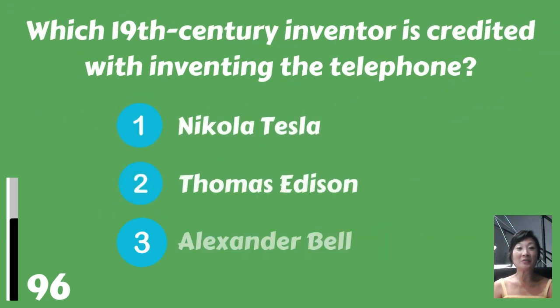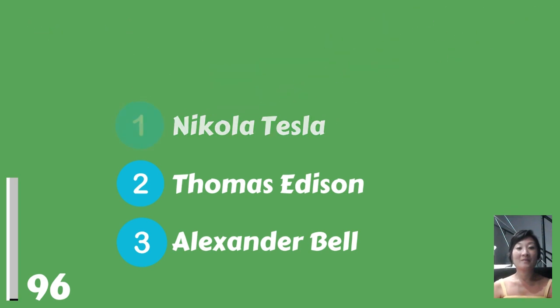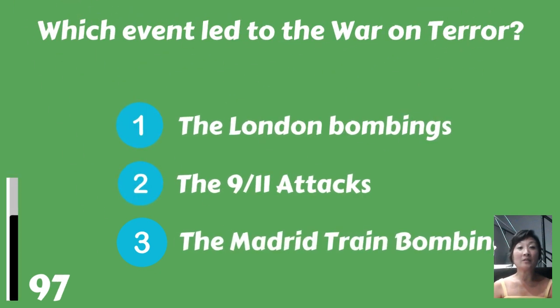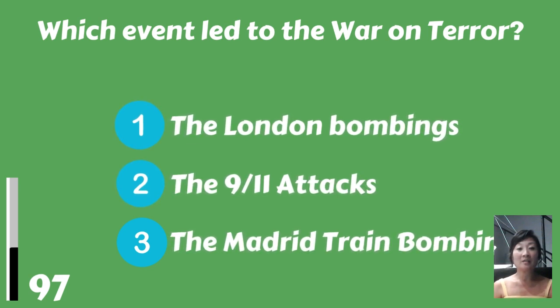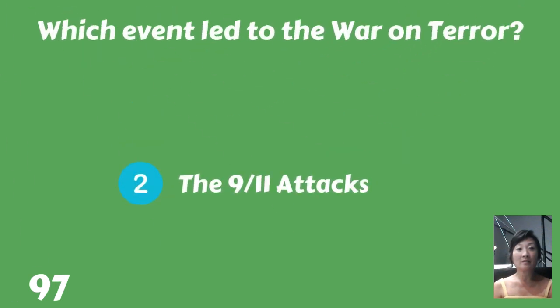Which 19th century inventor is credited with inventing the telephone? Nikola Tesla, Thomas Edison, or Alexander Bell? Alexander Bell. Which event led to the War on Terror? The London bombings, the 9/11 attacks, or the Madrid train bombings? The 9/11 attacks.